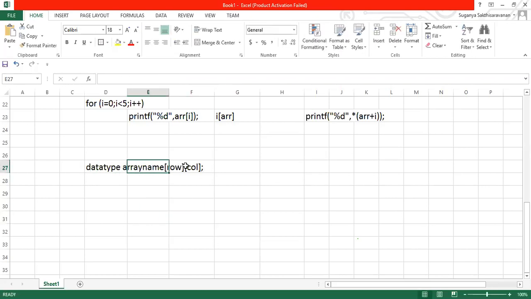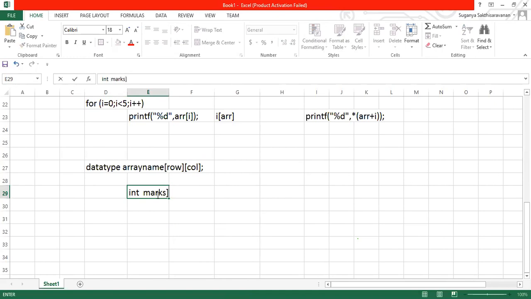Type, followed by the array name, followed by rows and columns. Here it is a basic one. Here we'll have a multi-dimension. For example, if you want to store 5 subjects' marks of 3 students, I'll be having int marks, and for